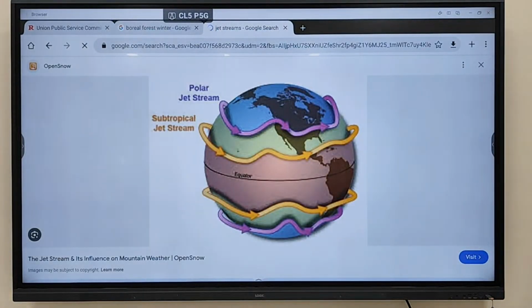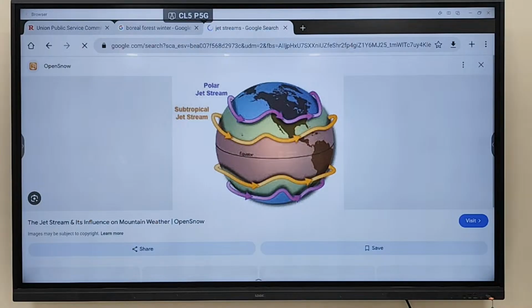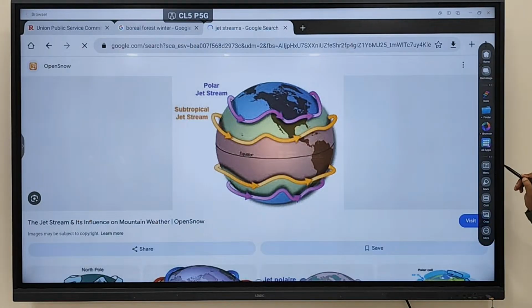Clear. So this is how you are seeing the jet stream forming. Clear? How are you seeing the movement of the jet stream?